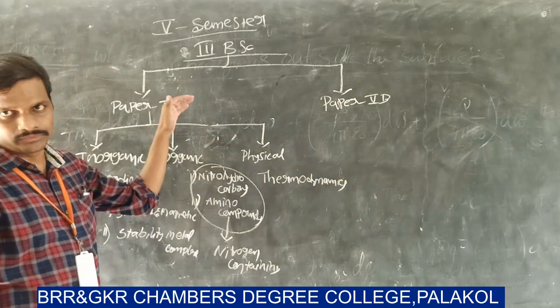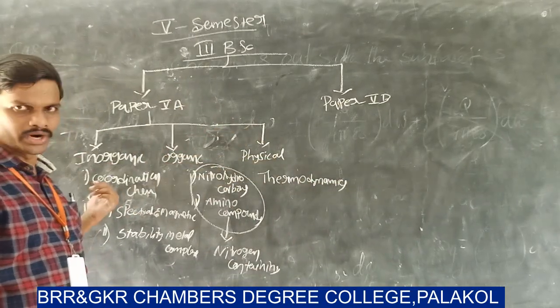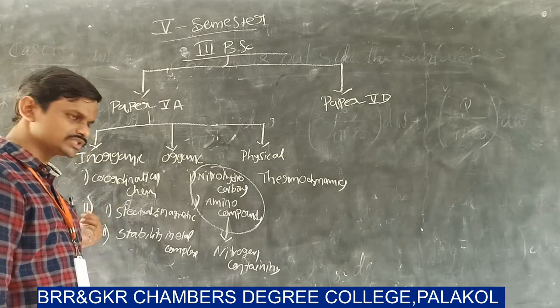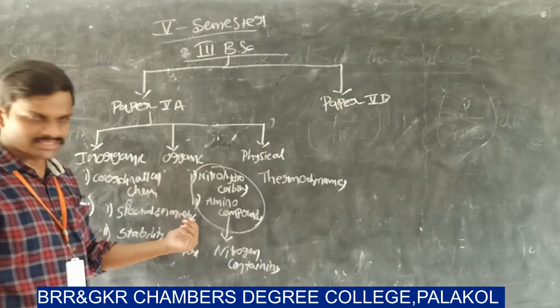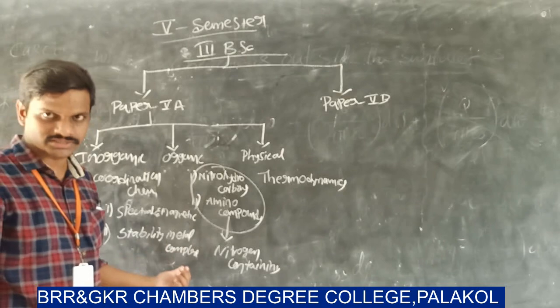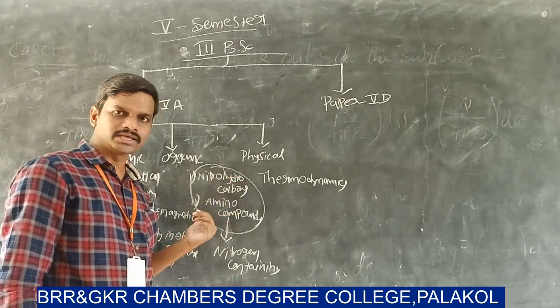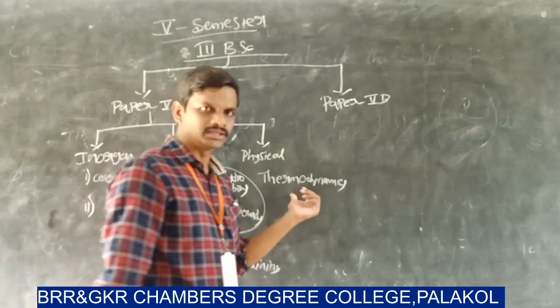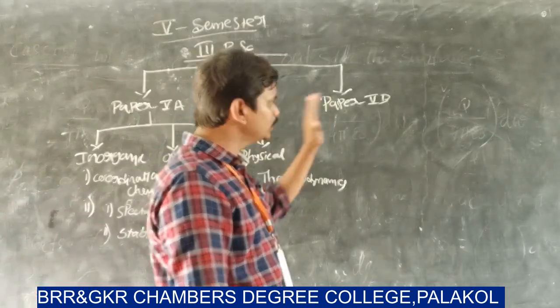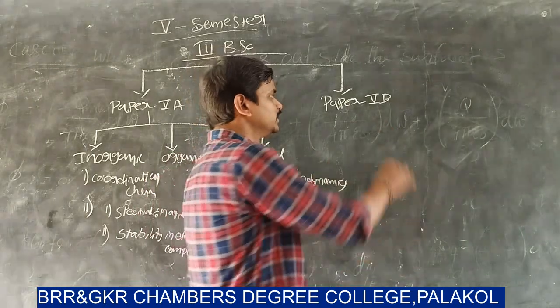So in paper 5A, we have 5 units. Unit 1 is coordination chemistry. Unit 2 has 2 chapters, spectral and magnetic properties and stability of metal complexes. Unit 3 is nitrohydrocarbons. Unit 4 is amino compounds. Unit 5 is thermodynamics. Now I am moving to paper 5B.